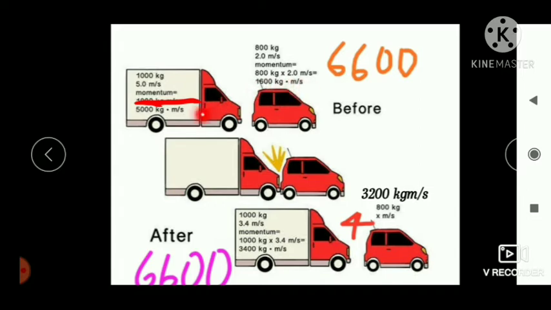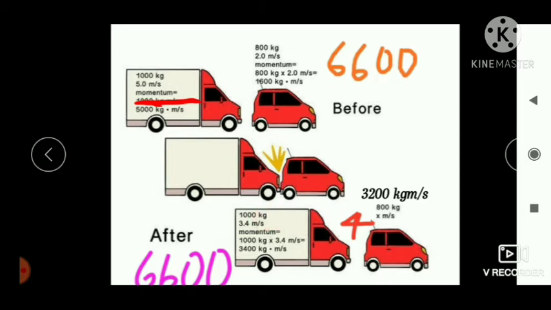So the momentum of the truck is 5000 kg meter per second and the momentum of the car is 1600 kg meter per second. Since this truck is moving much faster than this car, what happens? This truck collides with, or dashes, the car. As a result, what happens? This car moves forward. That means the velocity of the car increases while the velocity of the truck decreases.